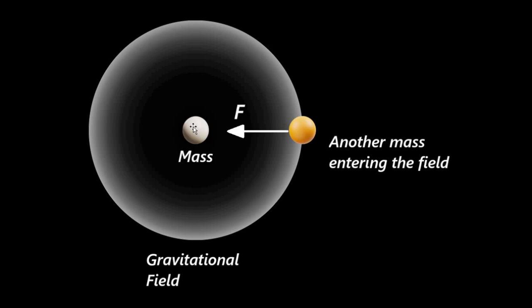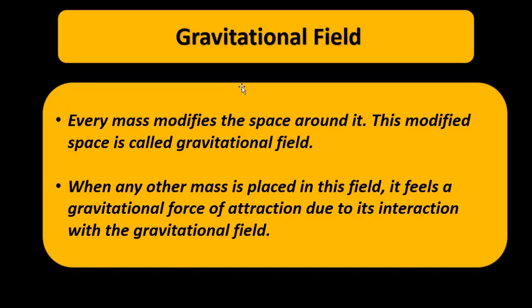Okay, now what is gravitational field? Like I said, every mass modifies the space around it. It alters, it changes the space around where it is located, and this modified space is called the gravitational field. So when any other mass is placed within this field, whether it is just outside or near the field or inside the field, it experiences a gravitational pull, a gravitational force of attraction towards the source mass. It is because of its interaction with the gravitational field of the source mass.